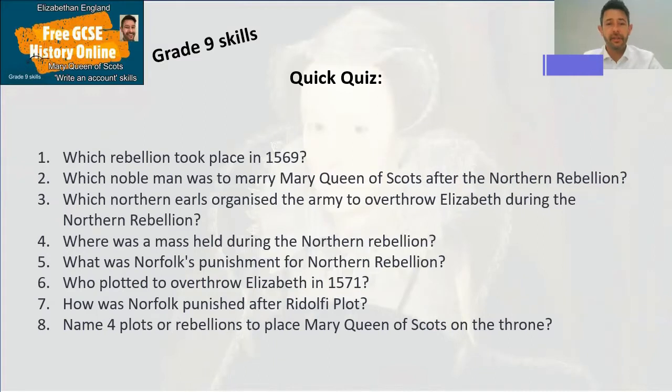Right, let's go to these answers then. Which rebellion took place in 1569? Northern Rebellion. It's the one you probably need to know the most about because it's actually an active rebellion. Which nobleman was to marry Mary Queen of Scots after the Northern Rebellion, maybe become king with Mary becoming queen? It's going to be Norfolk, obviously a Catholic noble.